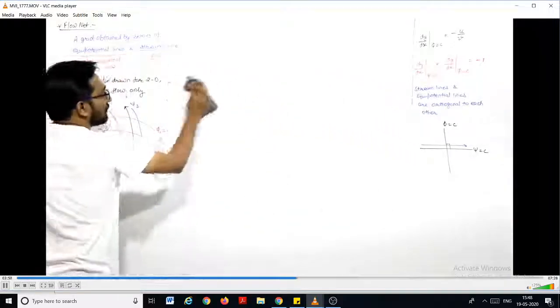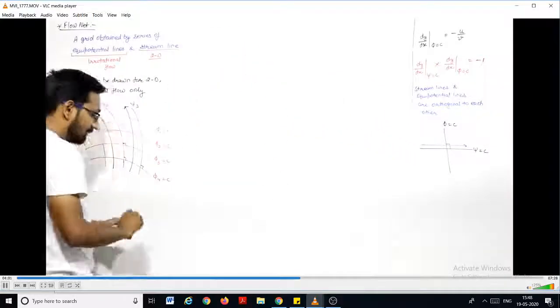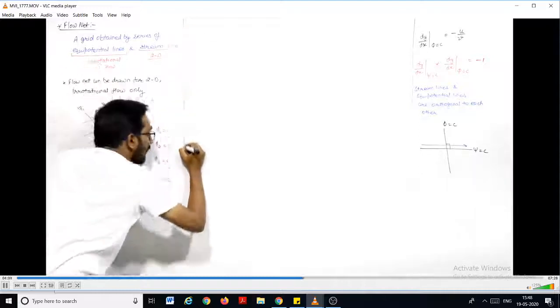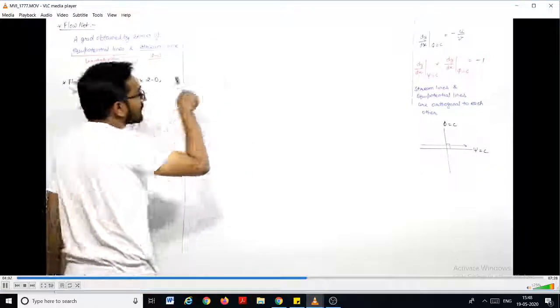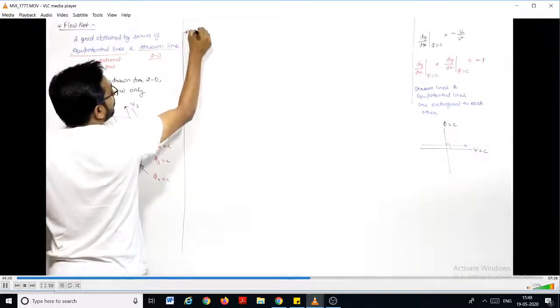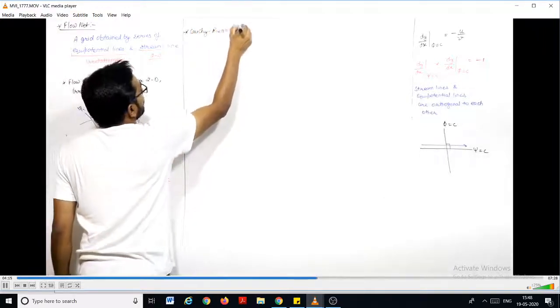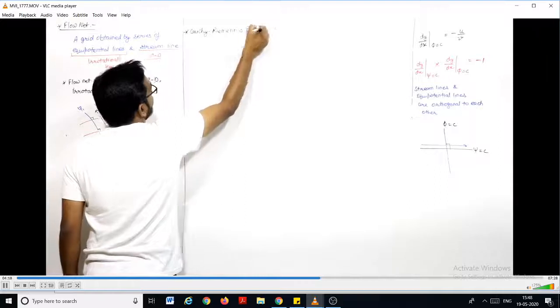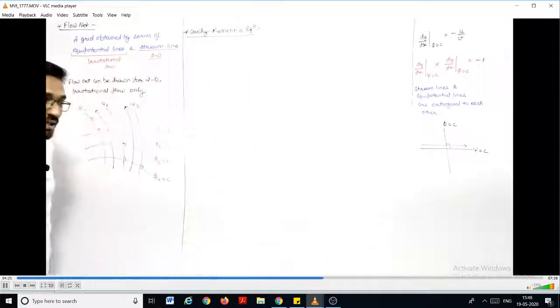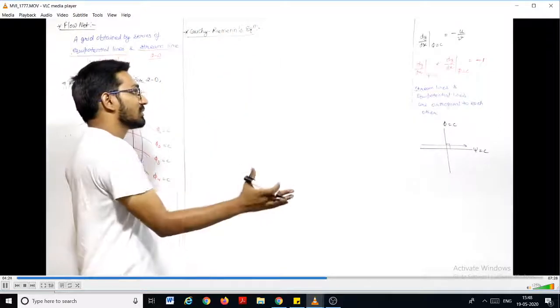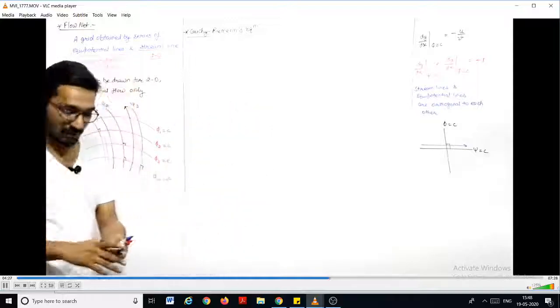Now one last topic which we want to discuss in fluid kinematics, based on these two, is the Cauchy-Riemann equation. I want to discuss this. The Cauchy-Riemann equation is nothing but the merging of the potential function and the stream function.